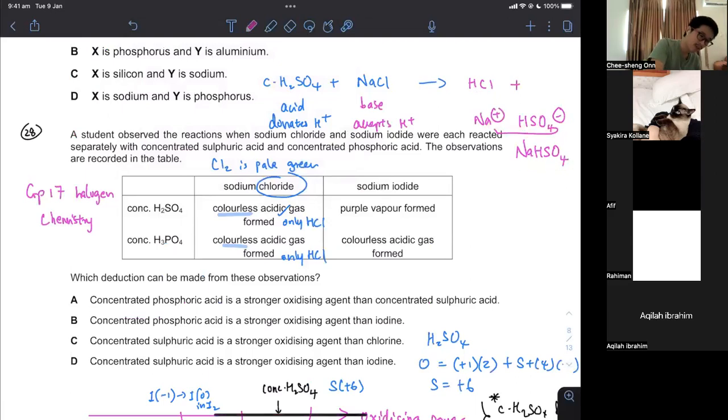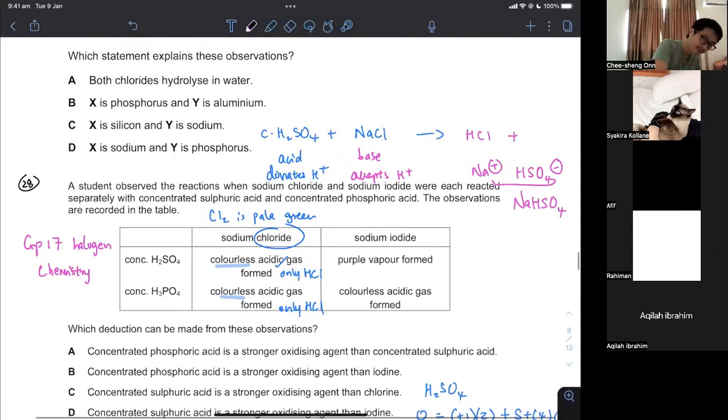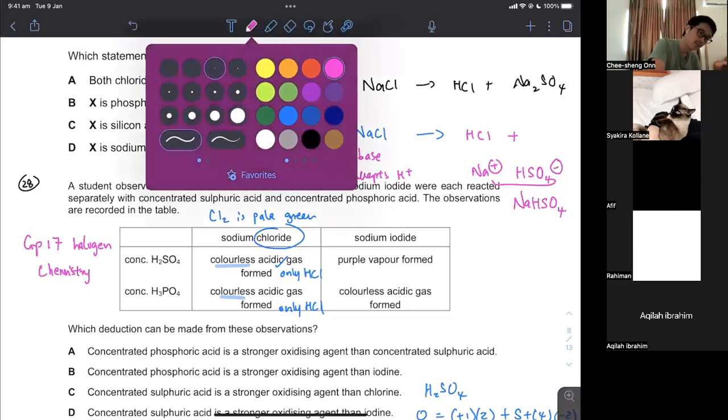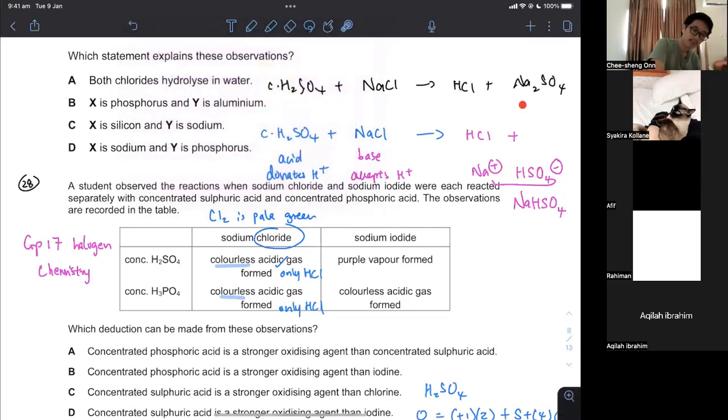People don't like this because people are so used to sulfate, sulfate, sulfate. It's okay. You can write your sulfate and it will still be correct. If you write Na2SO4, it's perfectly fine. What is not fine is when your equation is not balanced. So you have to write a balanced equation. If you write these equations, the product can be correct. However, if you leave the equation unbalanced, you get 0 marks, not because your product is incorrect, but because your equation is not balanced.